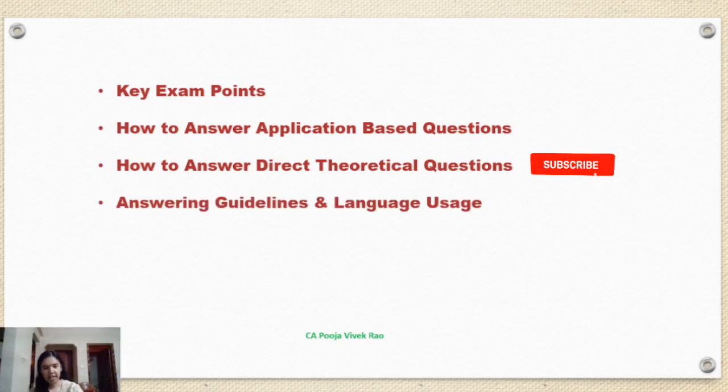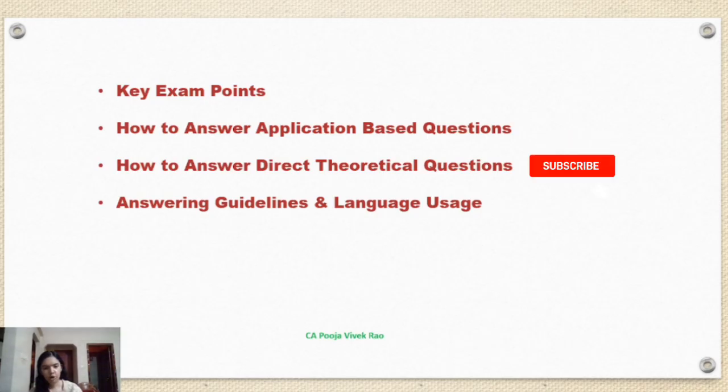Next, some answering guidelines and language usage were provided in the webinar. As we mentioned earlier, use properly framed language. The language used in the answer should be clear, professional and well structured. Avoid informal or casual wording and use ICI recommended technical terms like I mentioned before. And second point, you need not copy paste directly from the study material. That is, you need not write the provisions word to word from the study material. Your answer should reflect conceptual understanding and not memorization.